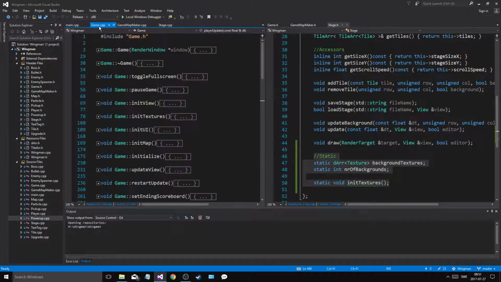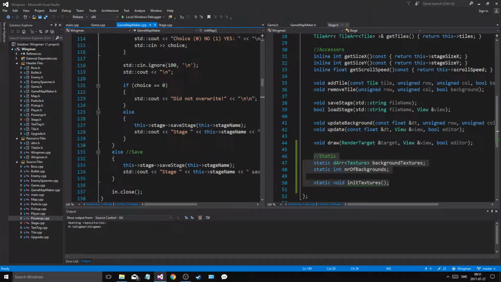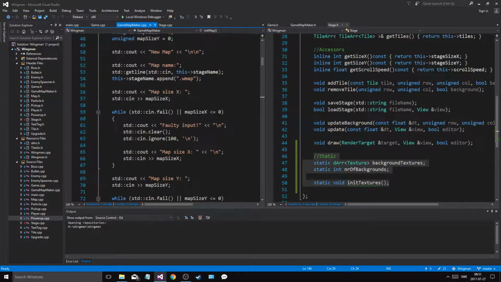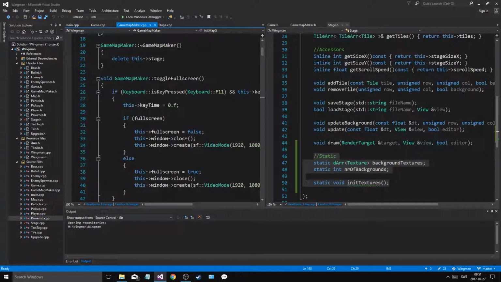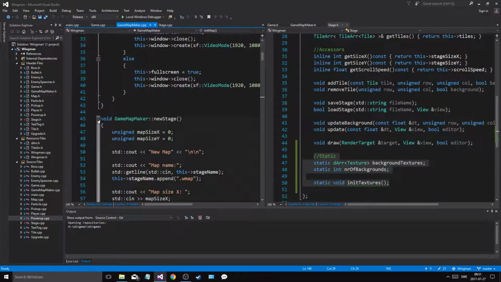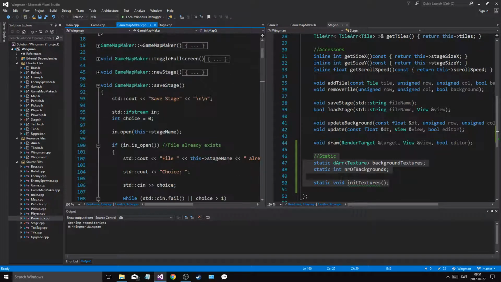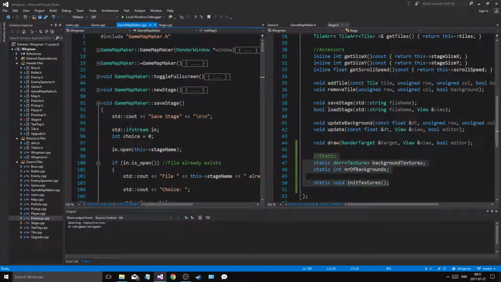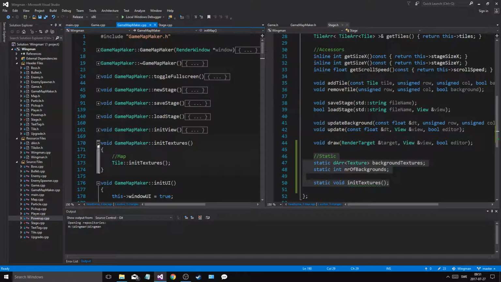Let's go into game. Both game map maker and game, because here I might want to add some backgrounds. So this is a new stage. This is this. This is that. Boom, boom. Init view. Init textures. Okay, so init tile textures, and then stage init textures.